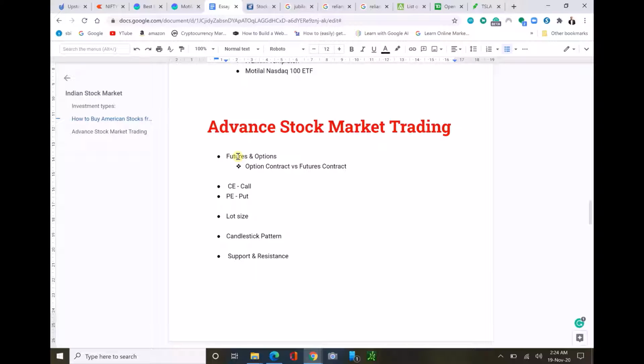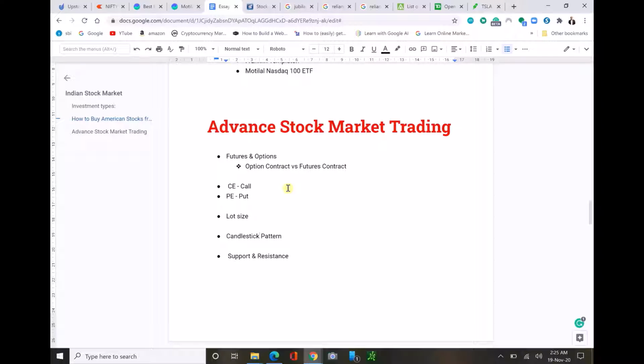An option is a contract. Like if you want to buy a house, it costs 20 lakhs now, but you don't have the money. You want to buy in the next 1 year, but you don't know if the price of the house may increase or decrease. So if you pay now 20 lakhs, after 6 months if the price drops to 10 lakhs, you may lose 10 lakhs rupees. But if it increases, you cannot buy with an extra 10 lakhs. So here comes the option of the contract.